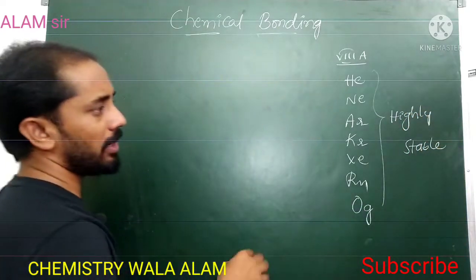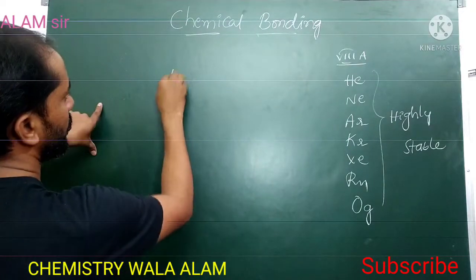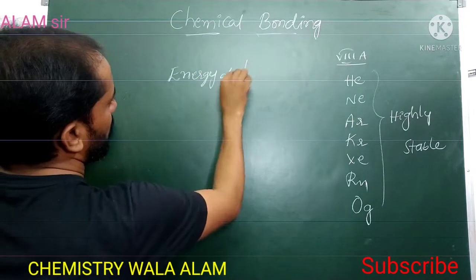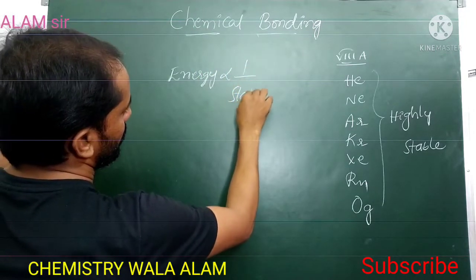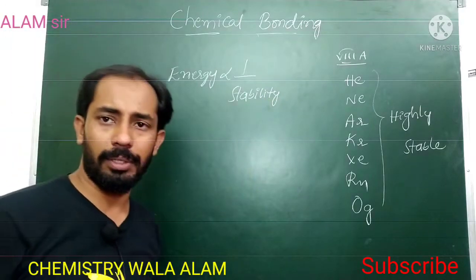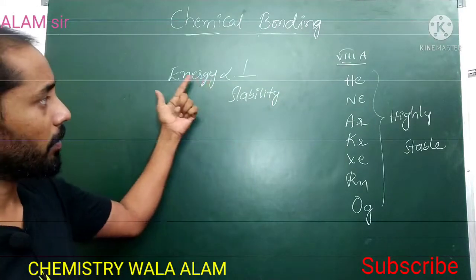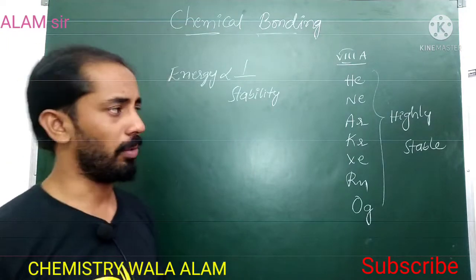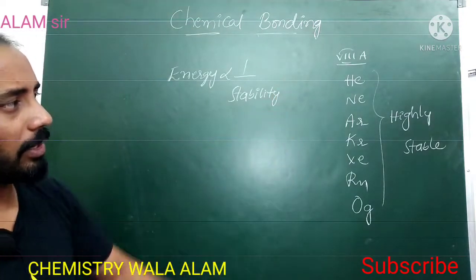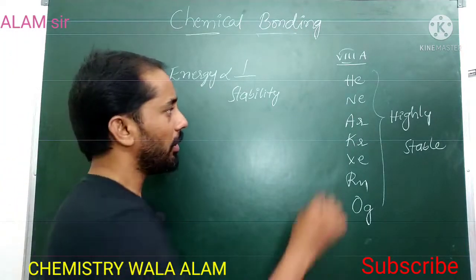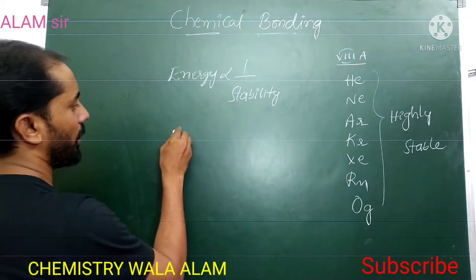Here, stability and energy. Energy is inversely proportional to stability. It means if energy is more, stability is less. If energy is less, stability will be more. So in the periodic table, these elements are stable because they have the electronic configuration